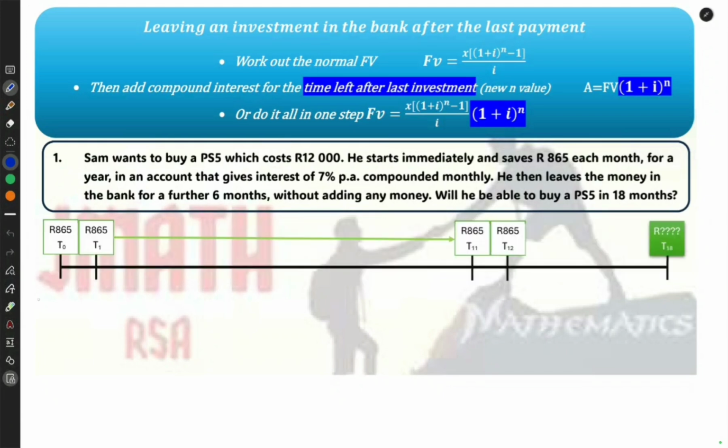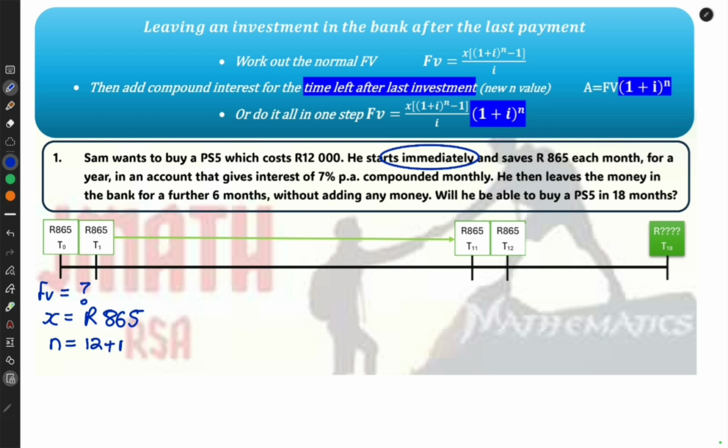He saves monthly, so I know it's the future value formula. We need to work out what he saved after 1 year, so I don't know that. I know X is 865. I know N is going to be 12 months, but big red lights, they use the word immediately. If you see that, they told me it's 12 months, but I need to add an extra month to compensate for that immediately.